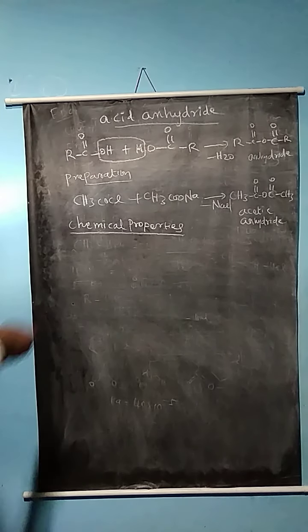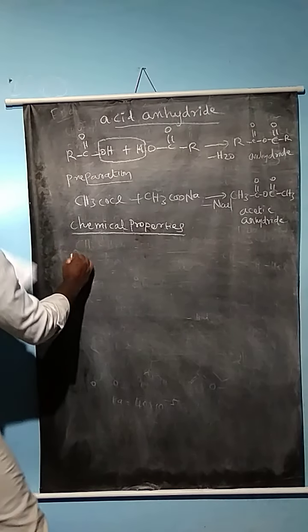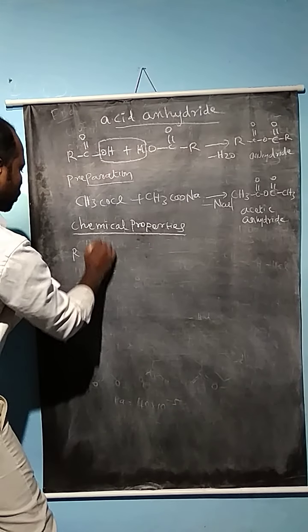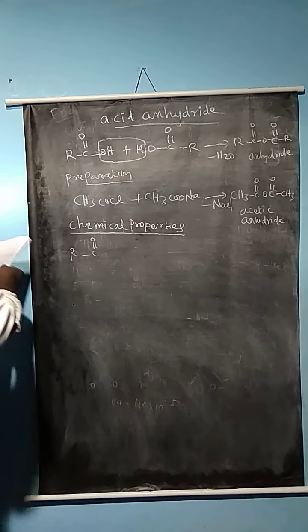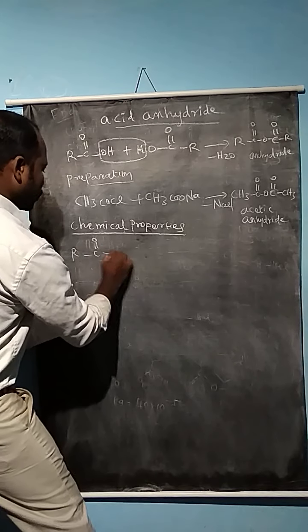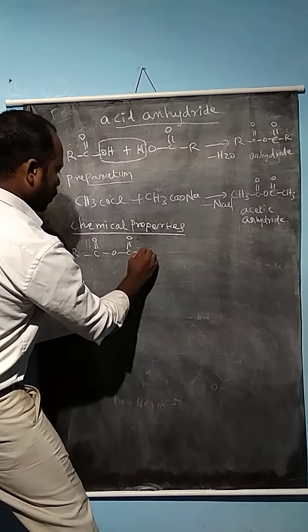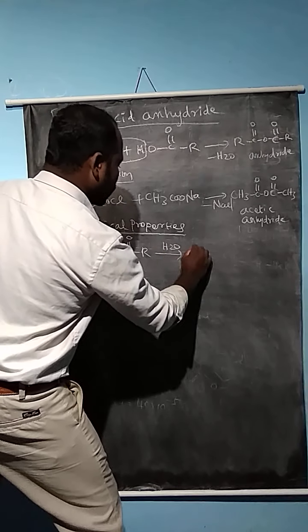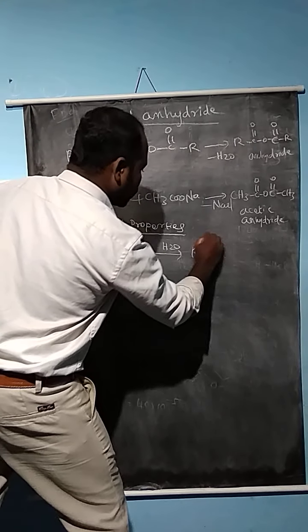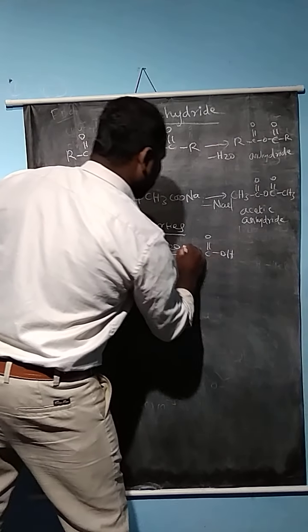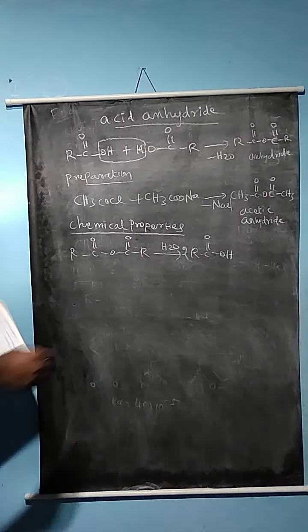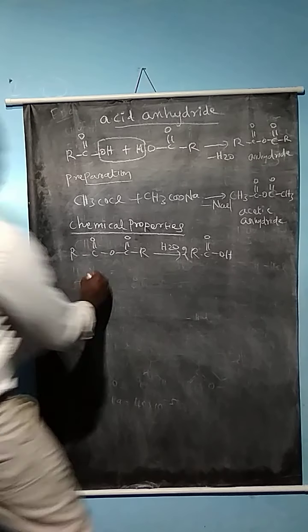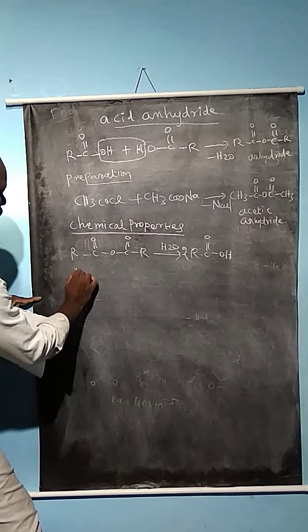The compound undergoes hydrolysis: RC double bond O, O, C double bond O R undergoes hydrolysis to give 2 moles of RCOOH. So this is acetic acid. 2 moles of acid are formed. Now the reaction with alcoholic compounds.